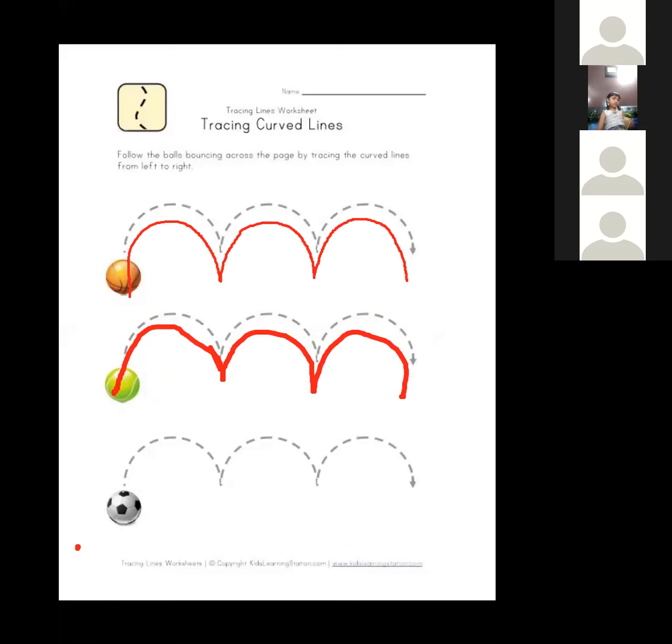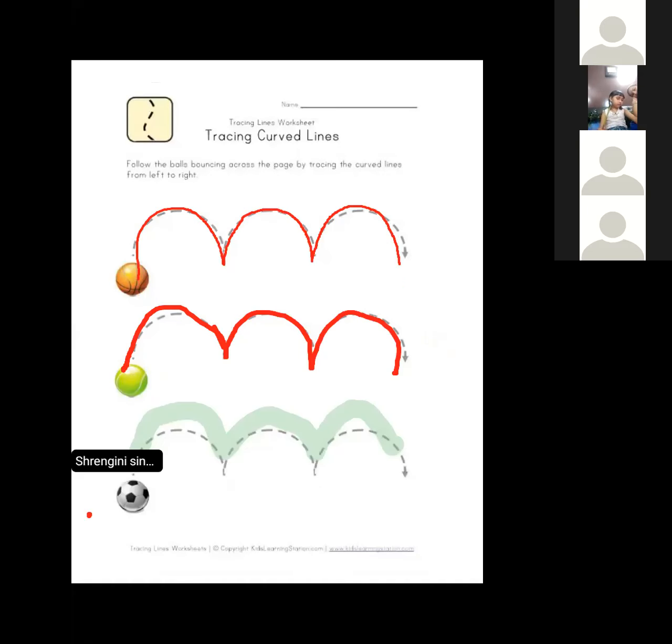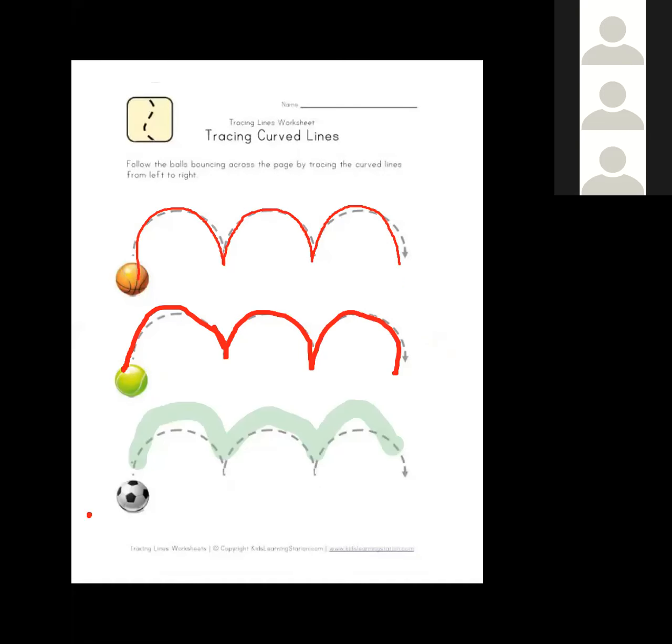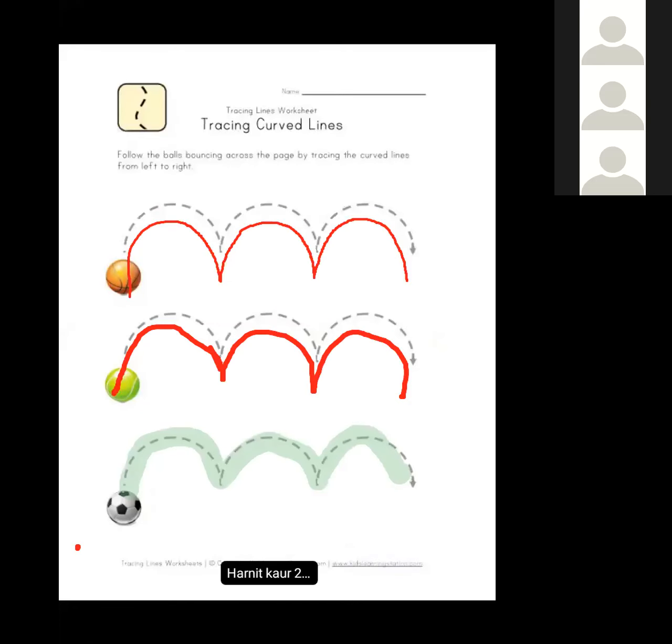Pavneet, can you do the third one? Yes, ma'am. Pavneet, before you do, Shirangani has already done. But this is not correct. Whenever you are given a chance, you should give a chance to everyone. Okay. I'll go to the next. Wait. Today the net is a little bit slow, so have patience.